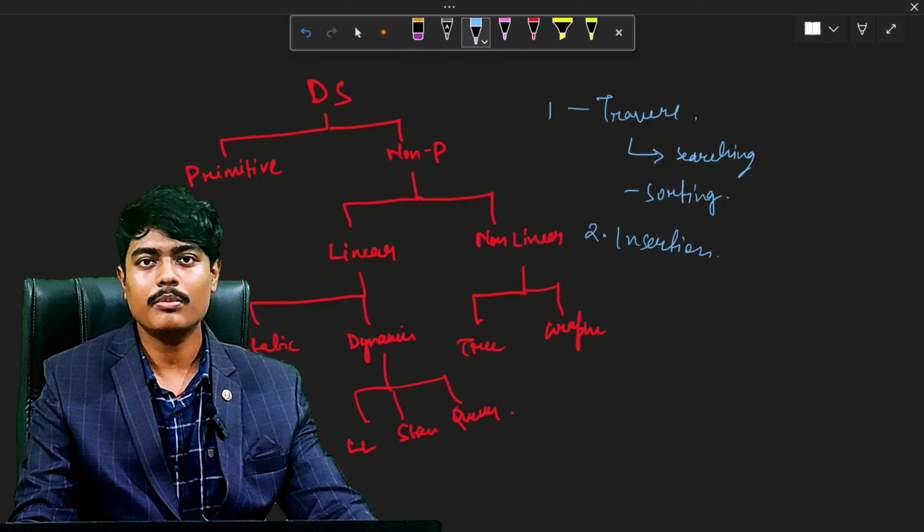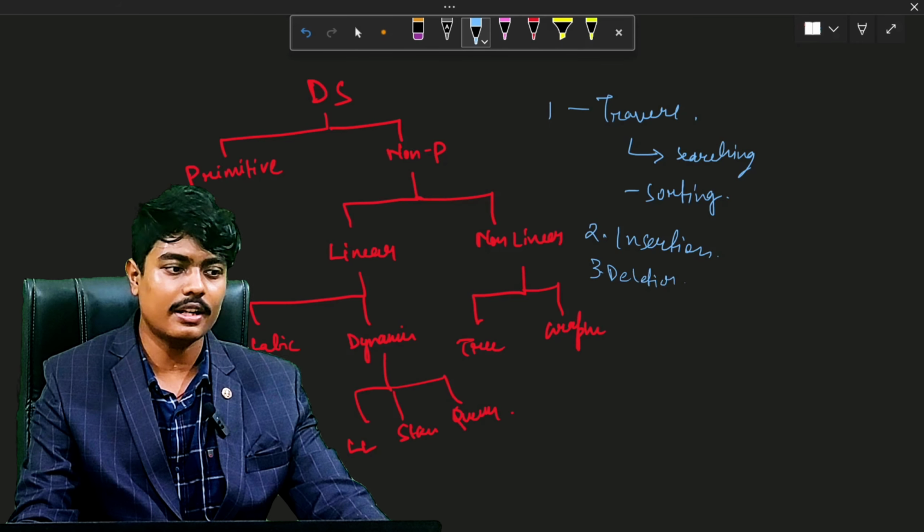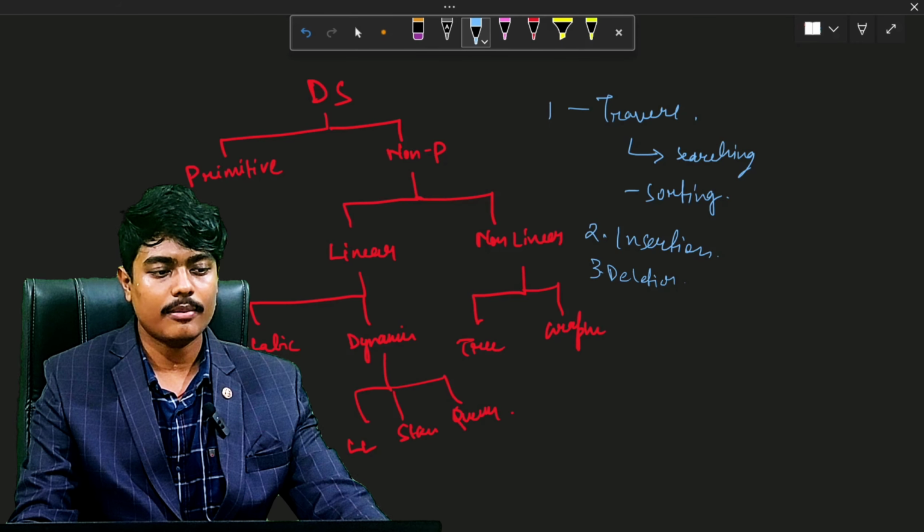Deletion: simply deleting an element in any data structure. The process of removing an element from the data structure is called deletion. We can delete an element from the data structure at any random location. If we try to delete an element from an empty data structure, then underflow occurs.